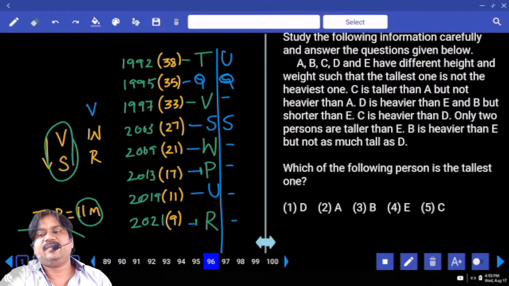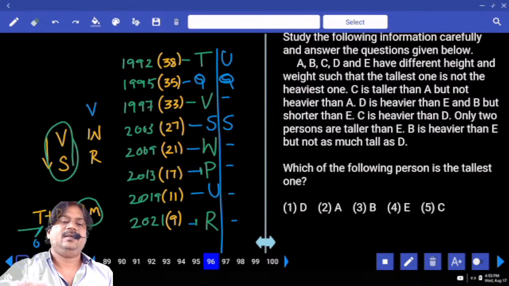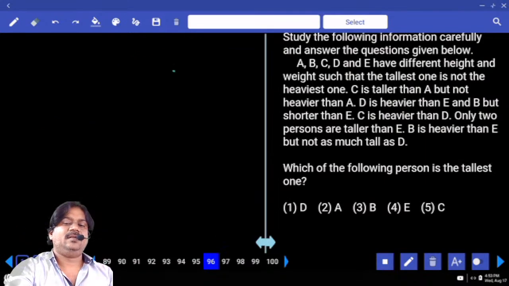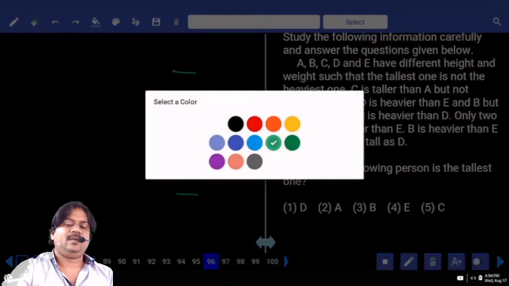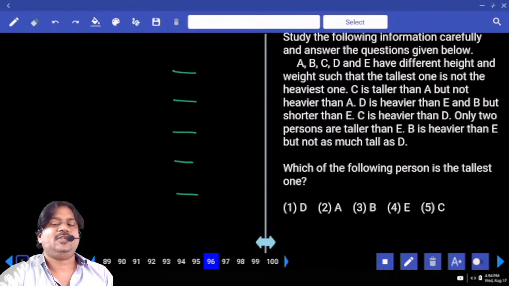Okay, next, the information based on comparison. How many persons are here? 5 persons. Each one has a different height. So the names of the persons are A, B, C, D and E. The topmost position is the tallest and the bottommost position is the shortest.